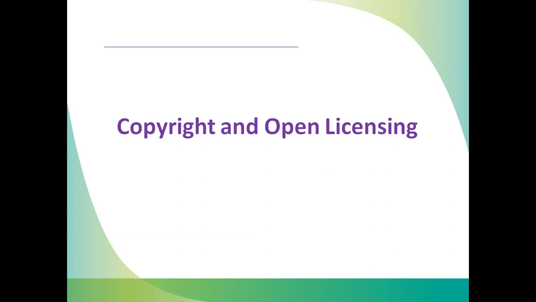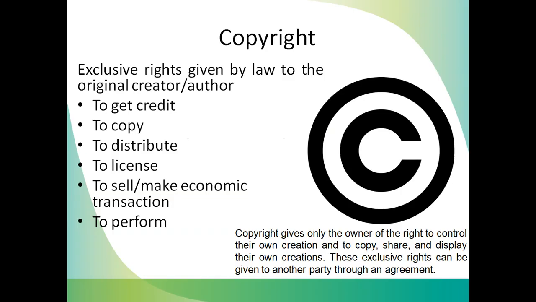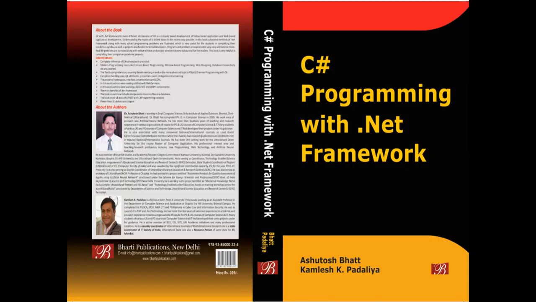Now in the next part of this lecture, I am talking about copyright and open licensing. So basically, first of all, we have to understand copyright. Copyright means, suppose we have published a book, so that is copyrighted. Suppose I have written this book, and this book is under the copyright of Bharati Publication. Its publisher is Bharati Publication. So it is copyrighted by Bharati Publication, and after filling the copyright form, I have given my copyright to Bharati Publication.